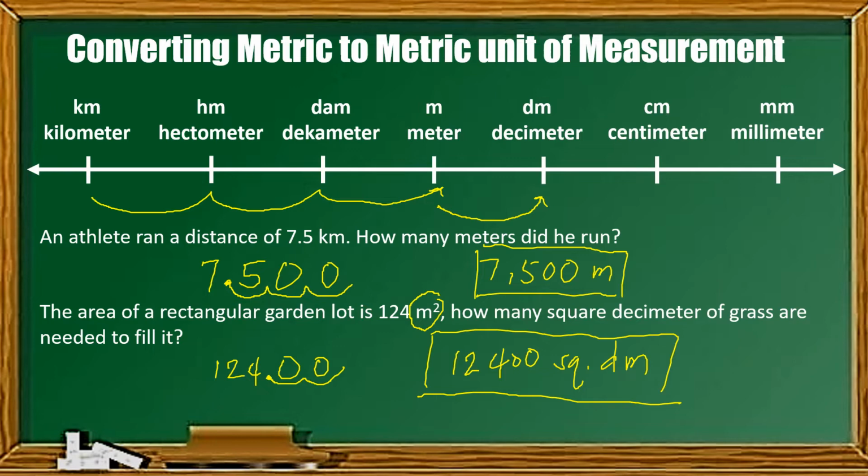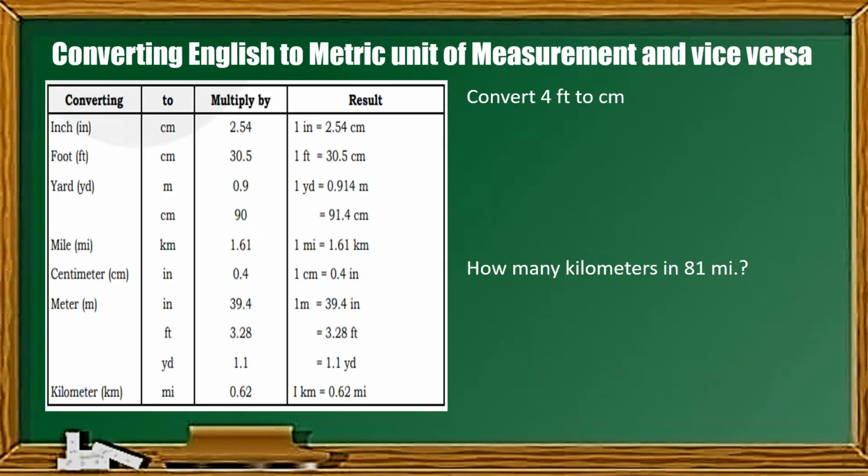Now, what if you are going to convert metric to English or English to metric? They are different. In that case, we can no longer use this illustration because they have different units of measurement. So, what are we going to do? In order for us to convert English to metric or vice versa, we're going to use this table. So, let's remember this table. This is what we will use to convert English to metric and metric to English as well. So, let us try to answer this one.